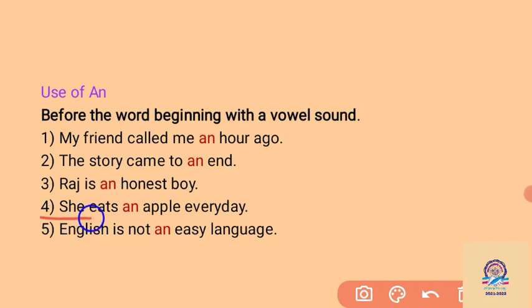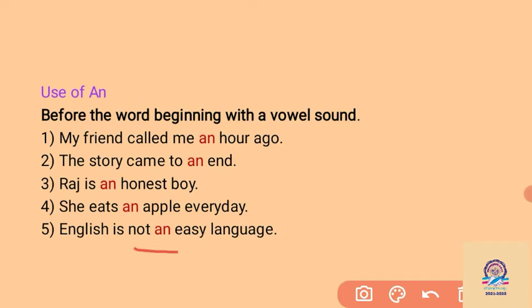Then see, eat an apple every day. Apple, the spelling begins with A, and we speak "apple". A vowel sound is there, so we have to write "an". Then, English is not an easy language. So we speak "easy" with the E sound. So for E, we have to write "an" for the vowel sound.